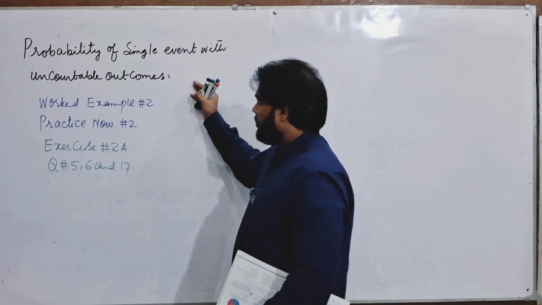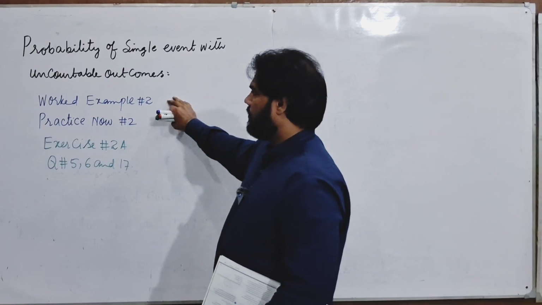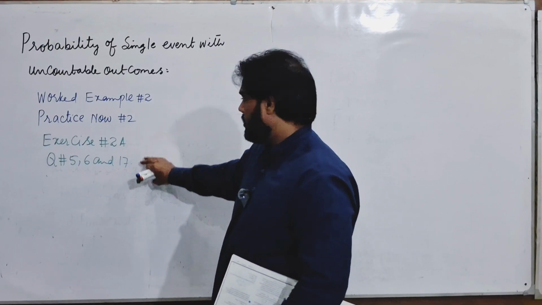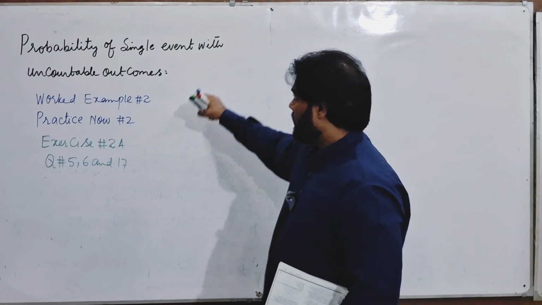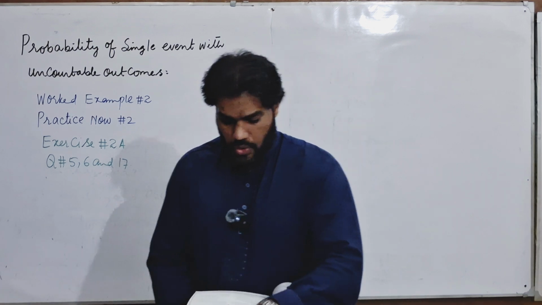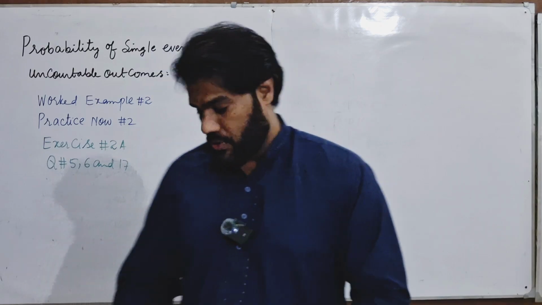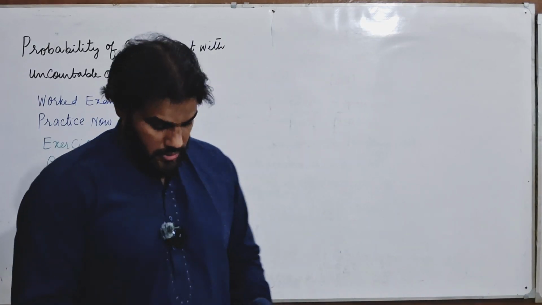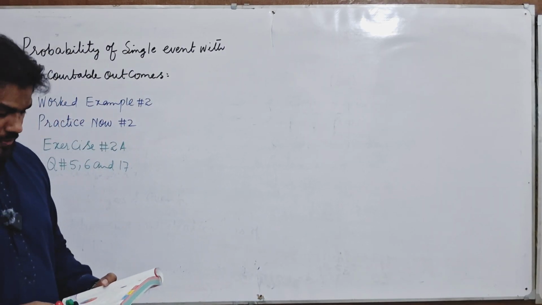Related to this topic, in your book, you have a worked example, practice now, and in exercise 2a, there are 3 questions: 5, 6 and 17. In these questions, you will find the probability of a single event with uncountable outcomes. So in total, in this lecture, we will discuss these 3 questions. Question number 5 is on your screen. Firstly, you can read this question.